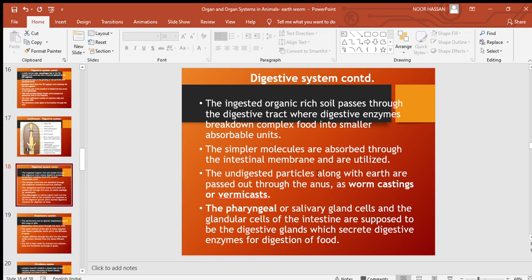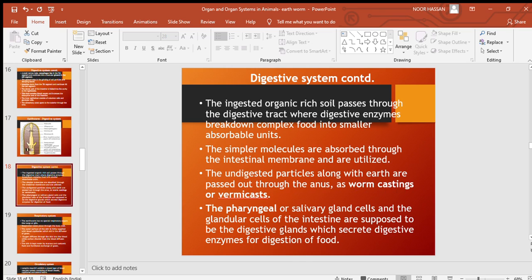The undigested particles, whatever is not digested, move along with earth, that is soil, and are eliminated out through the anus as worm castings or vermicast. Whatever is not digested, the undigested particles along with soil, are passed out through the anus as worm castings or vermicast.